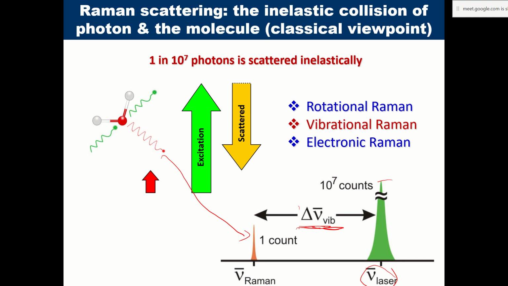Raman, we call it Raman shift. We also call it the Raman shift, and this shift is the vibrational energy, change delta E vibrational. So vibrational energy की change के ऊपर ये depend कर रहा है. So this is what we observe the change.